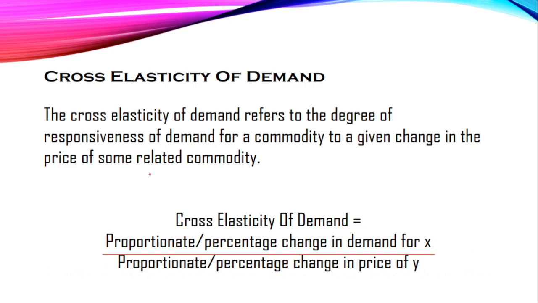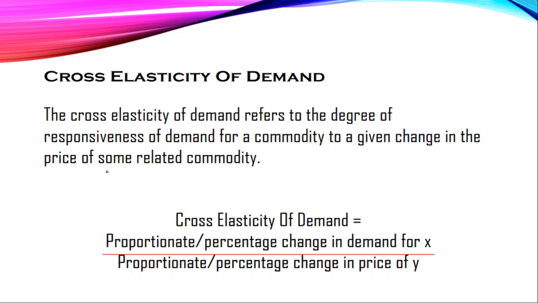What is cross elasticity of demand? Let me tell you one thing. Cross elasticity measures when two commodities are somehow related to each other. The demand of one commodity rises or decreases due to the demand or price hike of another commodity. So cross elasticity can be measured for complementary goods and substitute goods also. The cross elasticity of demand measures the degree of responsiveness of demand for a commodity to a given change in price of some related commodity.